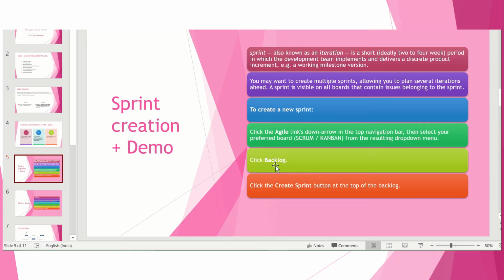Then once you go to the sprint planning, you need to create the backlog. You need to go to backlog in the board, and then click the create sprint button. So either add issue directly or create sprint, and you can drag and drop. The developer and product owner sync up together, collaborate, and discuss. As the requirement comes up, the product owner will prioritize the user story as high priority, and then they will discuss whether it is doable or not doable.